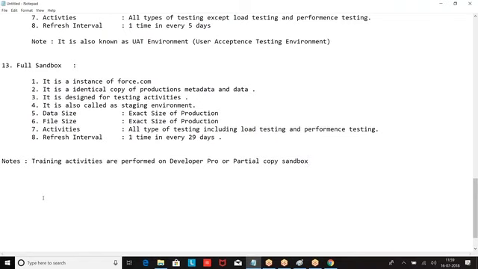What is migration? Moving the data from one environment to another environment is migration. Data migration. Migrating the data from one environment to another environment is called data migration. Moving the metadata changes from one environment to another environment is called deployment. I hope you are clear. Okay. So what is deployment? Moving the metadata changes from one environment.